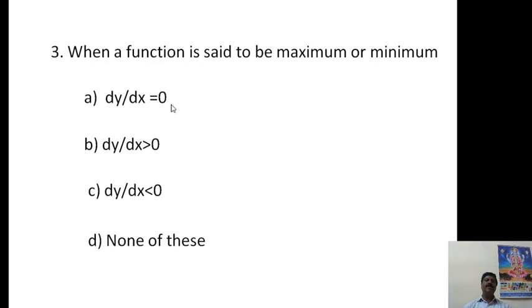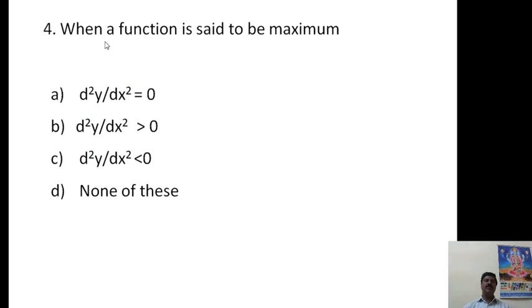Here A option is the correct option for this question, because dy by dx is equal to 0. This is the necessary condition for a function to be a maximum or minimum, that is dy by dx is equal to 0.